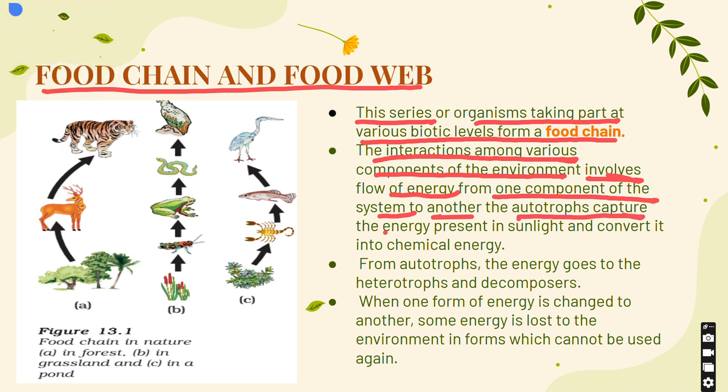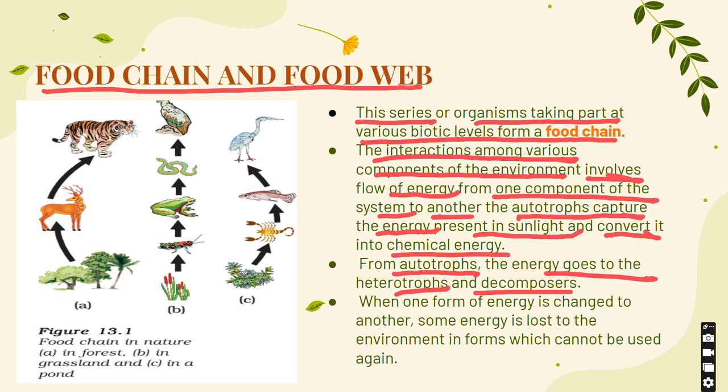The autotrophs capture the energy present in sunlight and convert it into chemical energy. So, in this image you see here, you will see the autotrophs which are supplying energy to the primary consumers, which is a deer. The deer is finally consumed by the tiger. So, this is an example of a food chain. From autotrophs, the energy goes to the heterotrophs and the decomposers.